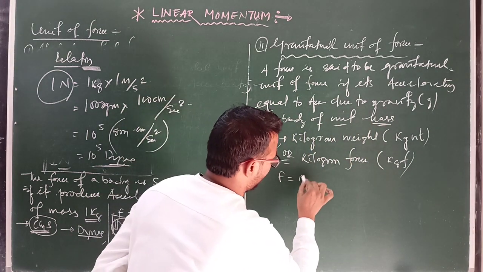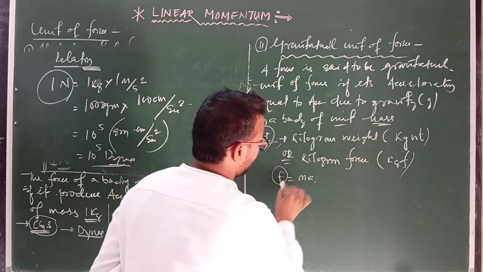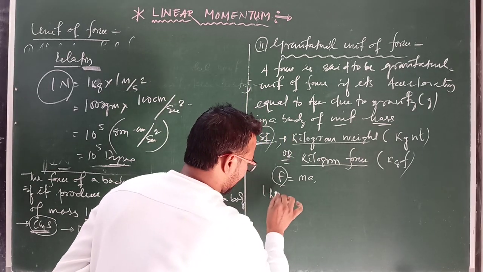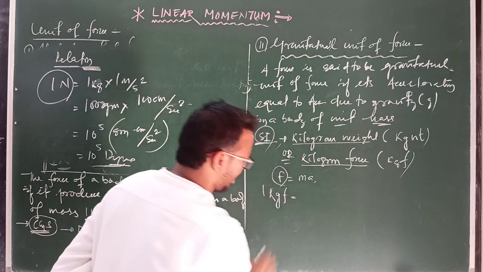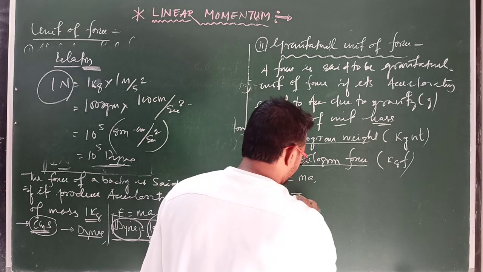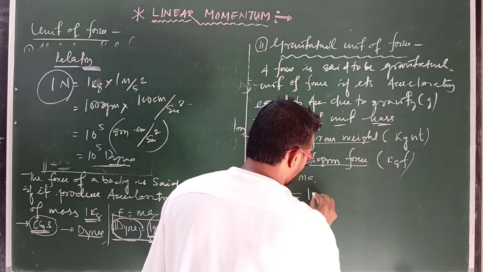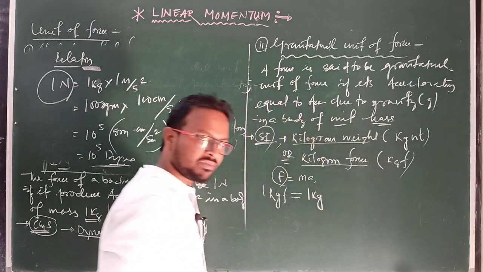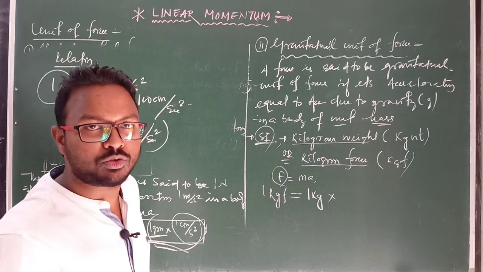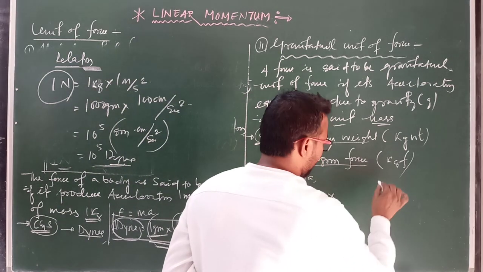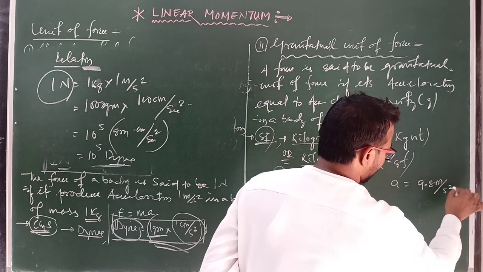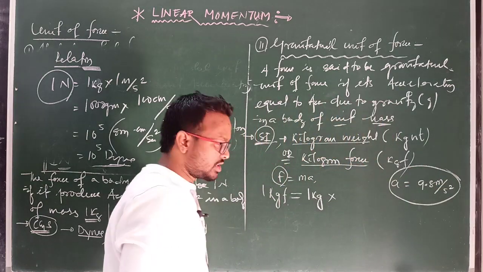And F equals mass into acceleration, because the unit here is kilogram weight or kilogram force. So 1 kgf equals how much? Mass in the SI system is 1 kg into acceleration, and because acceleration is acceleration due to gravity, we have to use acceleration equal to 9.8 meter per second square. We have to use this concept here.